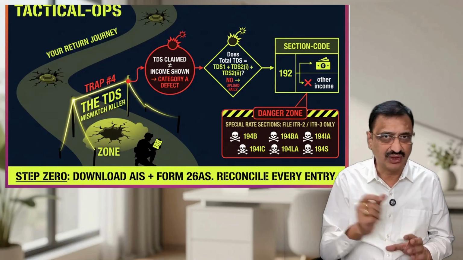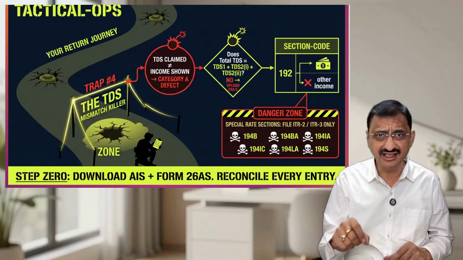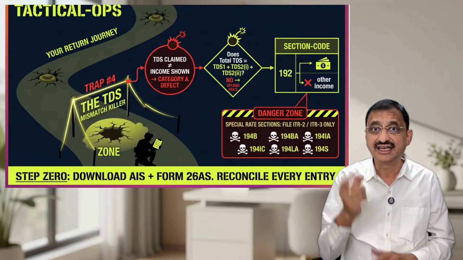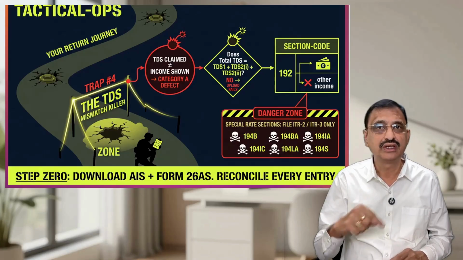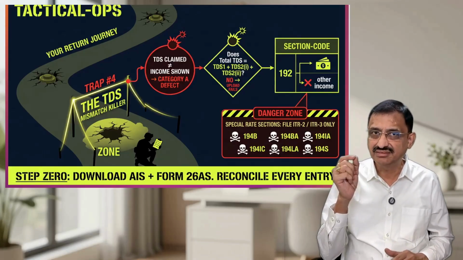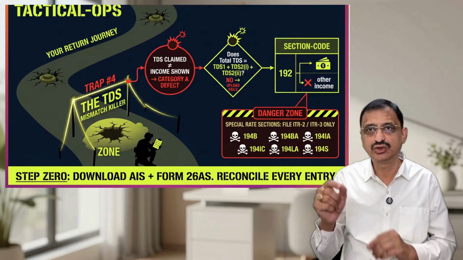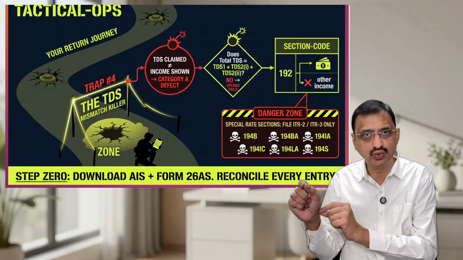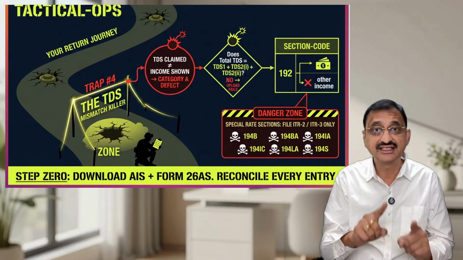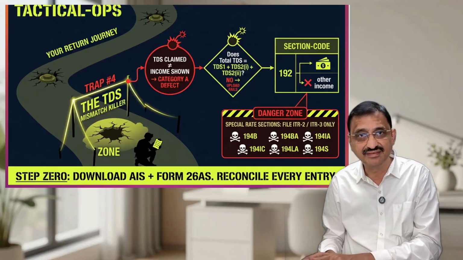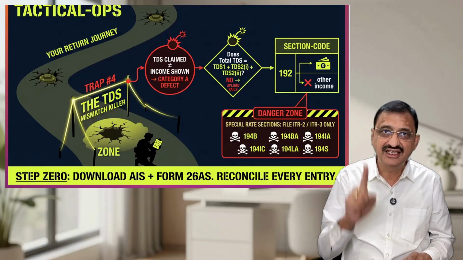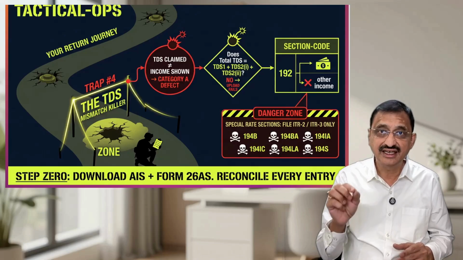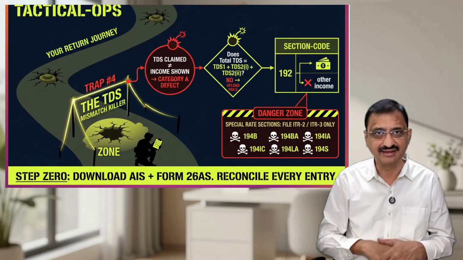Here's another deadly one. If you claim TDS credit in your return but don't show the corresponding income, category A defect, return won't upload at all. The system checks: total TDS claimed is equal to sum of TDS 1 plus TDS 2. Income offered for the TDS is greater than or equal to TDS amount claimed. Section codes match the income type. For example, section 192 is only for salary. If you put it under income other than salary, return gets rejected.